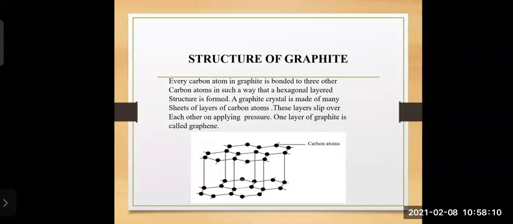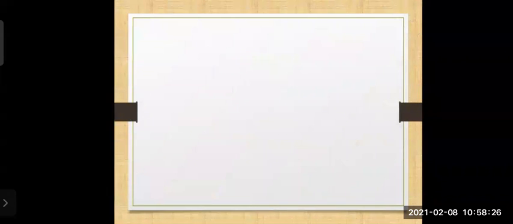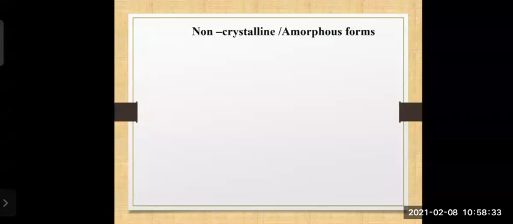One layer of graphite is called graphene. The spelling is itself given here, and you can also refer to your textbook. The same thing is written: one layer of graphite is called graphene. This is how the structure of graphite is, and the carbon atoms are bonded in this way. Next, we have also seen the uses of graphite. Graphite is used in pencil, then graphite is used in arc lamp.